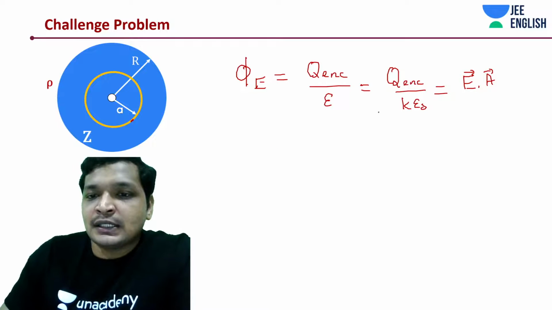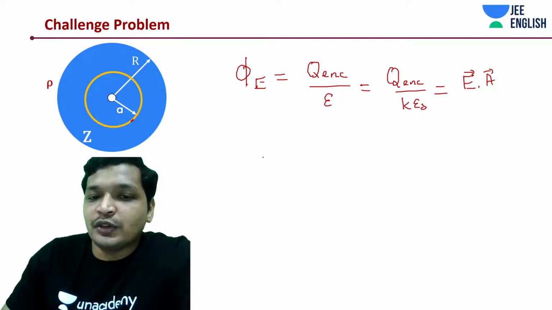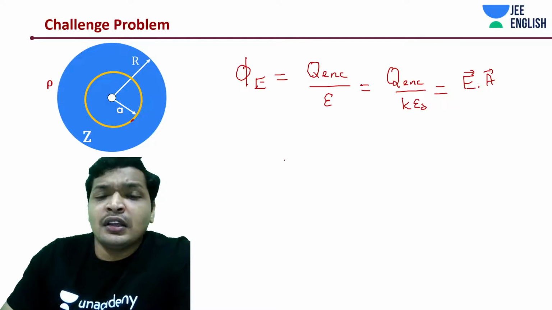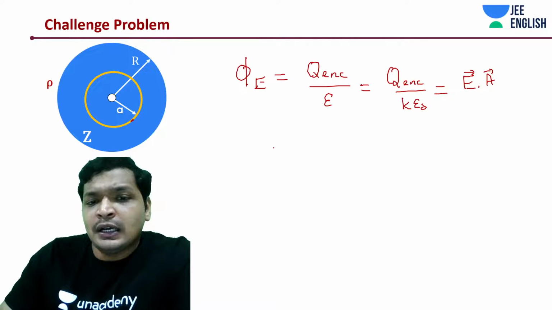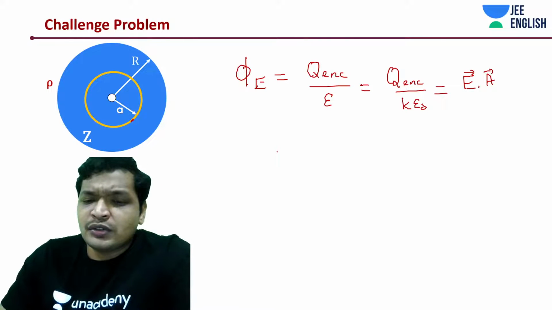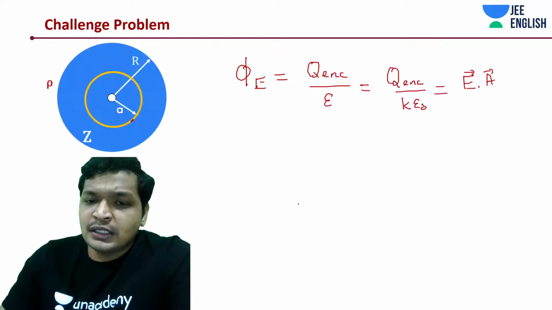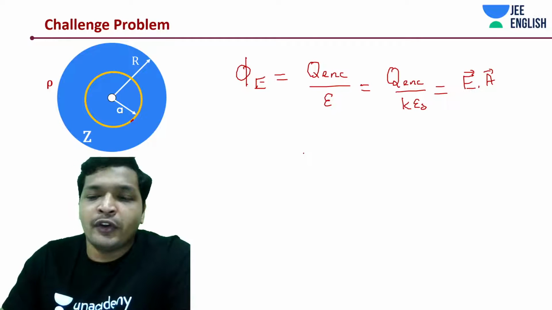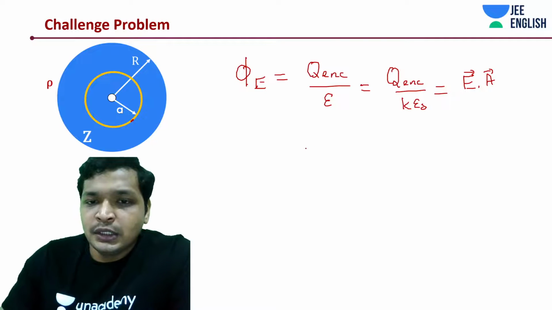Quite simple. Just substitute the value of Q enclosed that you found out. From 0 to a, you integrated it anyway. A is actually constant in this case, but throughout your spherical shell, it is varying. When you draw the graph, it's a varying thing. Okay.